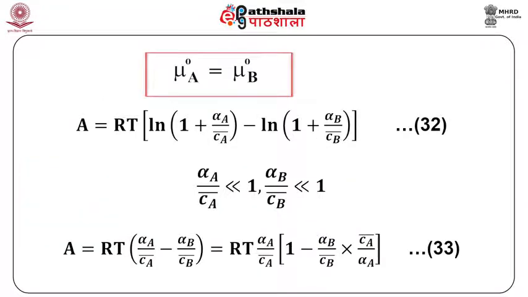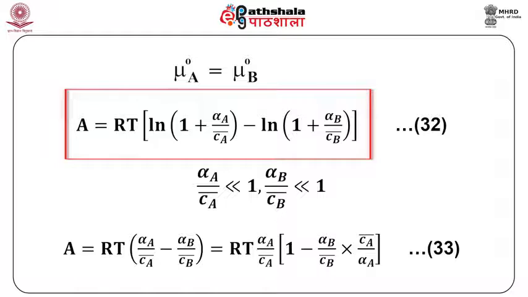At equilibrium, mu A naught = mu B naught, and therefore we have A = RT [ln(1 + alpha A/Ca bar) - ln(1 + alpha B/Cb bar)].